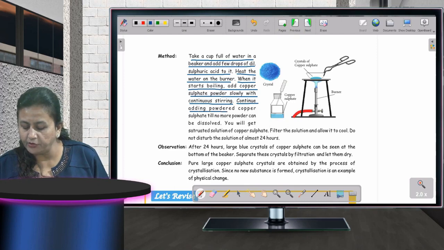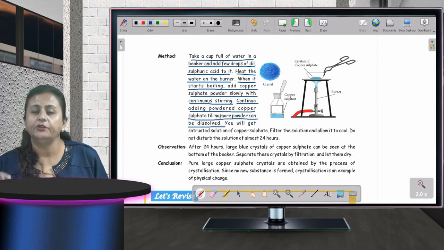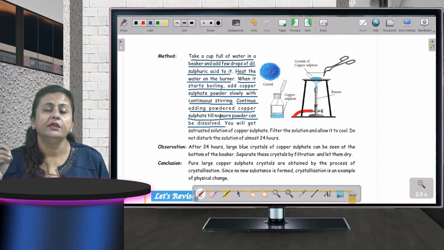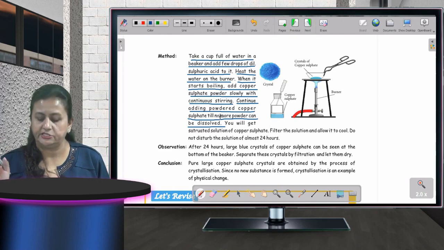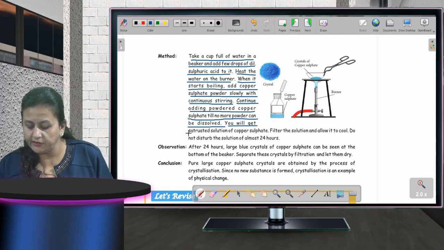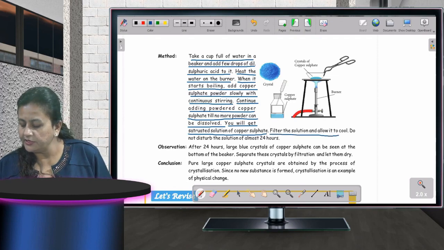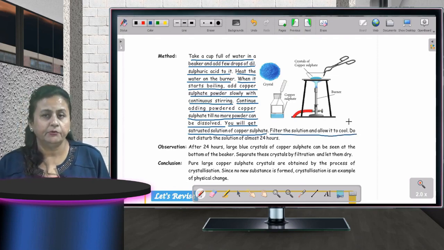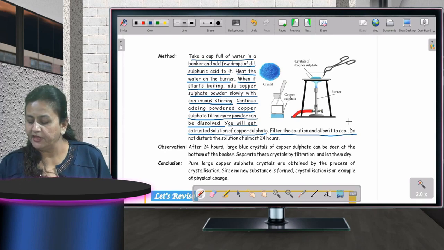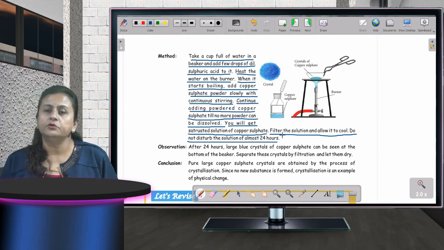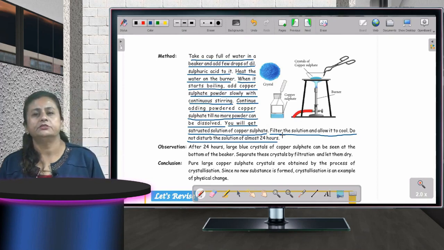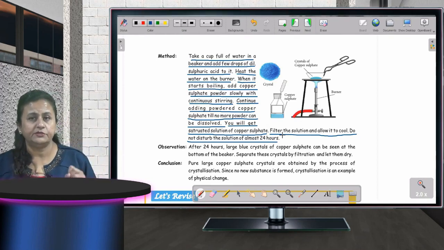Continue adding powdered copper sulfate till no more powder can be dissolved, and you have to dissolve so much copper sulfate into it कि उसके आगे वो हो ही ना सके, to that extent. You will get saturated solution of copper sulfate. Filter the solution and allow it to cool. Now filter it, remove that diluted sulfuric acid and allow it to cool. Do not disturb the solution for almost 24 hours. You are not going to disturb the solution for at least a day.